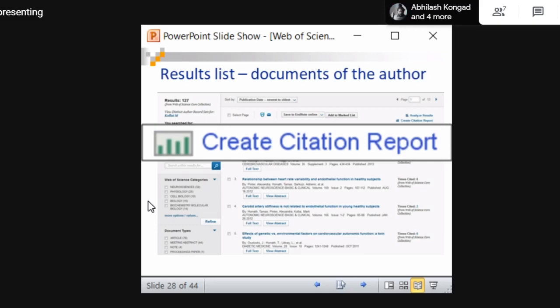That doesn't mean that some papers might not be in Scopus also, some papers might be in both also. Remember that this is not the final output. This is the output of the author in Web of Science only. Remember like that. Okay, so there is an option called creating citation report.